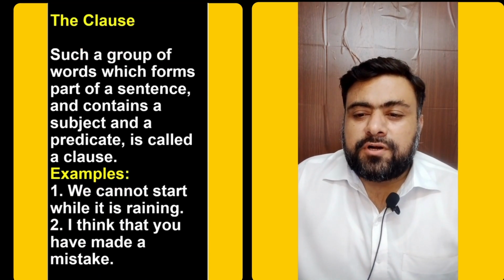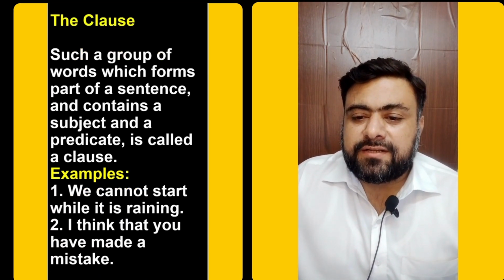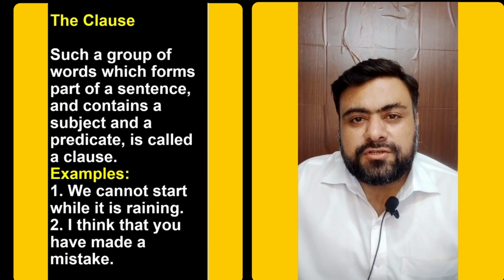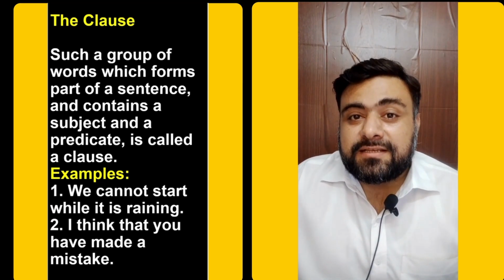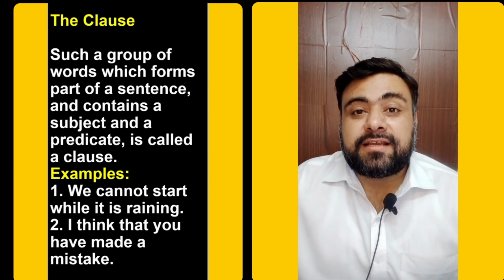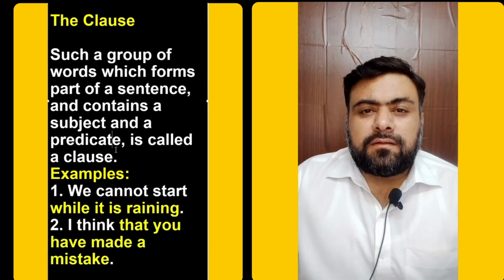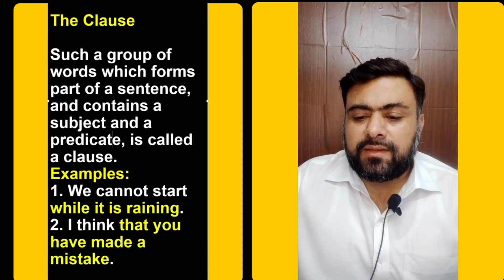A group of words which forms part of a sentence and contains a subject and a predicate is called a clause. A clause is a group of words that makes sense because it has its own subject and its own predicate. For example, we cannot start while it is raining.